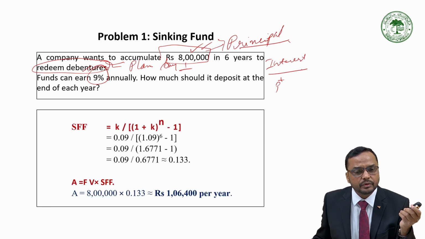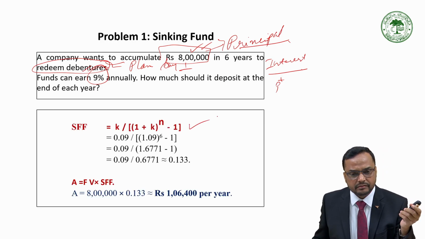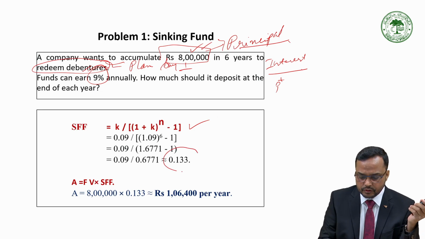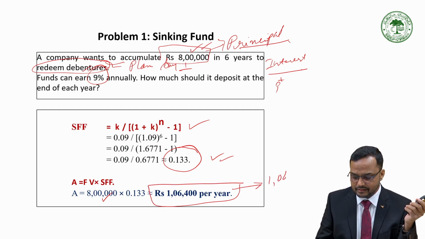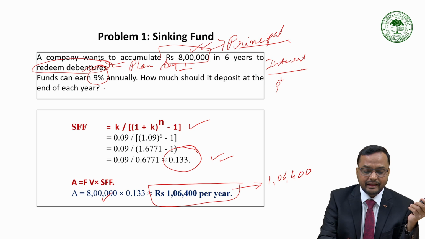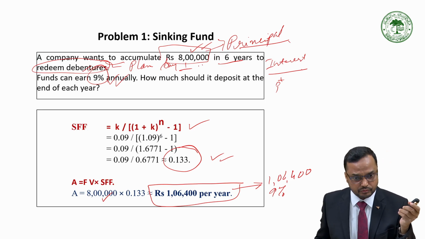So we will be applying our sinking fund factor. See, we are applying the sinking fund factor for rupee 1, this is 0.1. So when we multiply with 8 lakh, it means every year the company must set aside 1,06,400 rupees and invest in a deposit scheme offering 9% for 6 years, so that the company will be getting this desired amount.